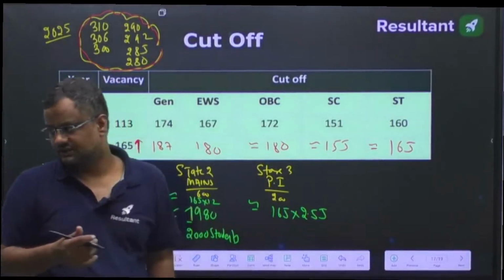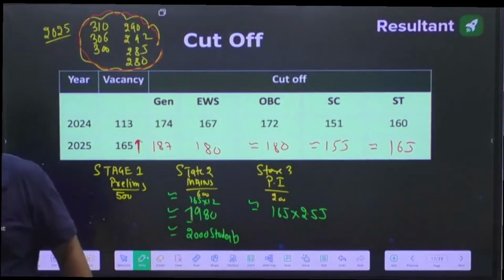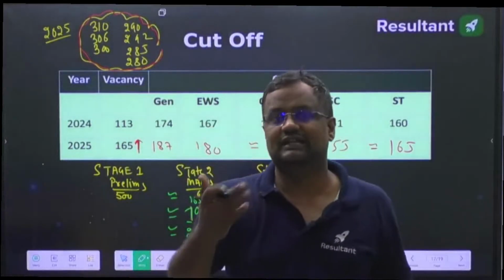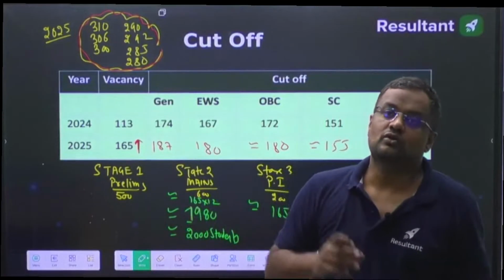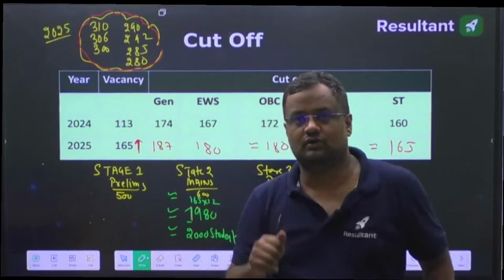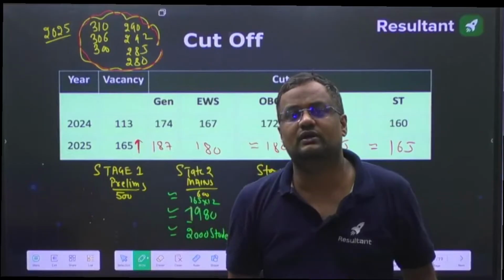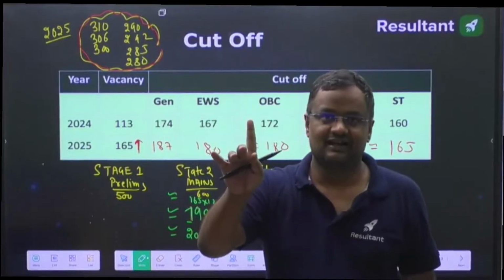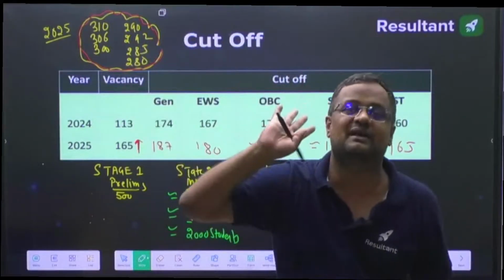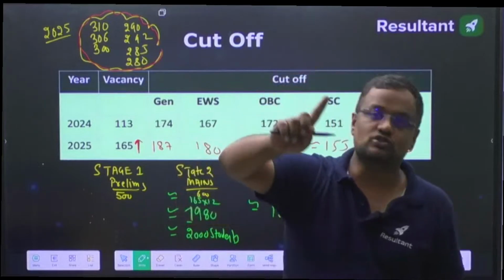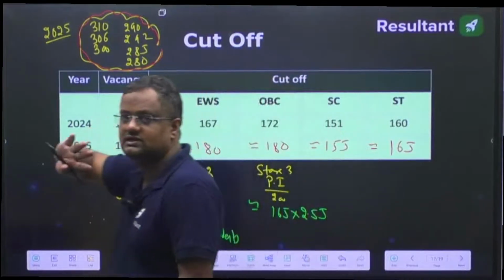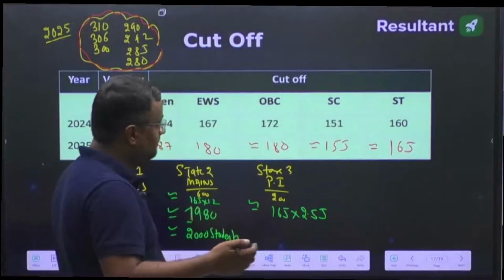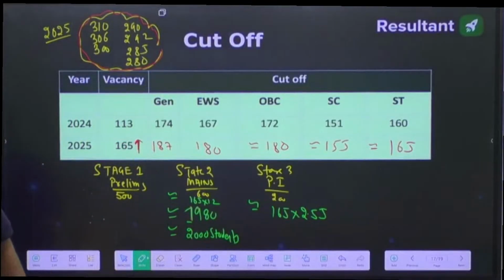Sir, what is the average score in paper 1? This time for paper 1, the average score compared to last year will increase by 10 to 12 marks. Let me tell you the average score. After 200, the average score will be 25 to 35. You must be asking the average score of selected students. If you see the average score of all students, it will be 25 to 30 marks out of 200. For selected students, out of 200, the average marks will be around 70 to 85. And from last year, the students are scoring more marks in paper 1. Any more questions, guys?